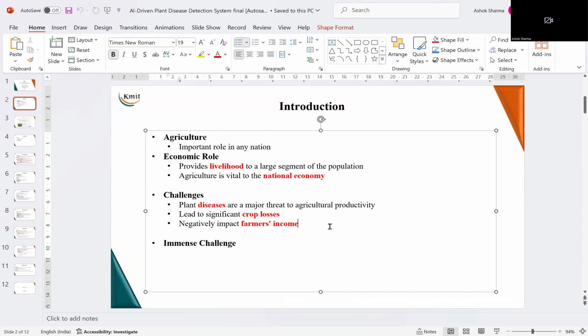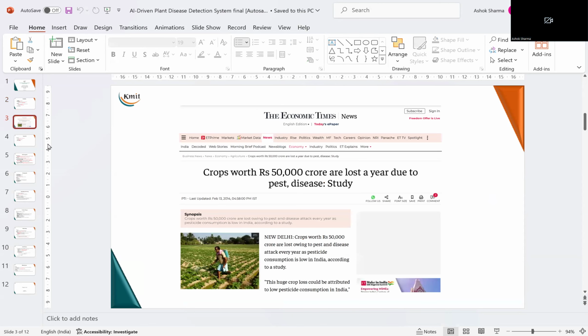Now, when we talk of agriculture, we know that there are multiple challenges in earning a livelihood through agriculture. The fluctuation of weather is one of the important causes for loss in crops and other difficulties that the farmers face. But another important challenge for farmers is the plant disease and the pests that are harmful for the crops. It leads to significant loss of crops and negatively impacts farmers' income. Let us look into the immensity of this problem.